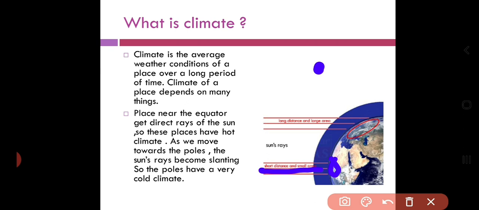Here the sun rays fall directly and over a short area the rays are falling. So these places will be hot because these are lying near the equator. And in this line you can see this area. Here the sun rays are falling slanting, meaning rays are not directly falling on this area, rays are slanting and they are covering a large area. So these places will be cool.